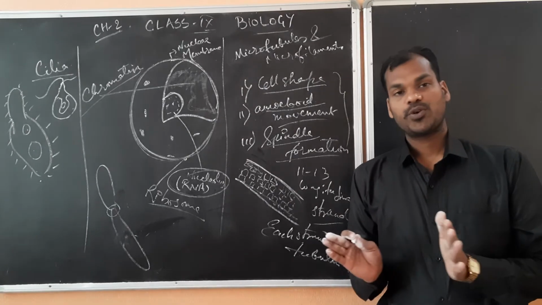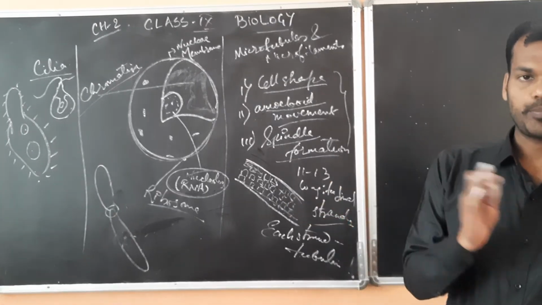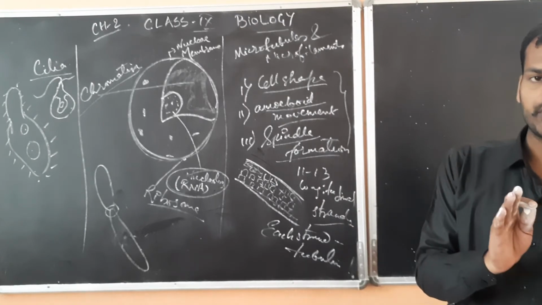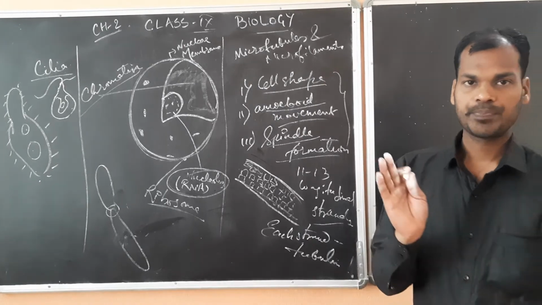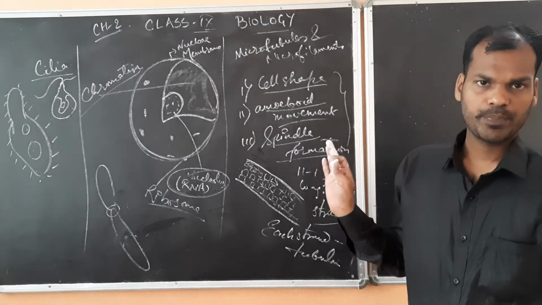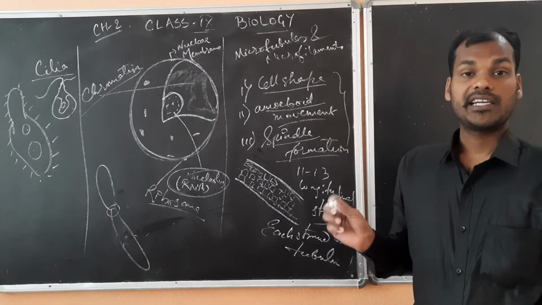On the last page you can see some differences between prokaryotic and eukaryotic organisms, and plant cells and animal cells. That is very important, acting as a summary of this chapter. You can study on your own, but everything I have discussed here. The last thing is cell inclusion.